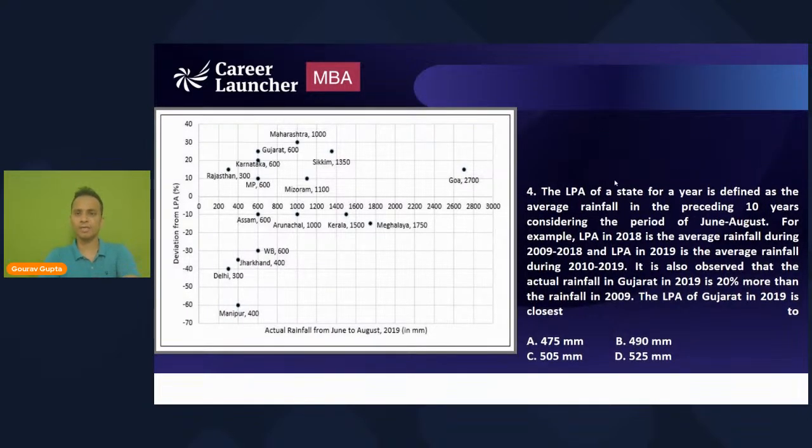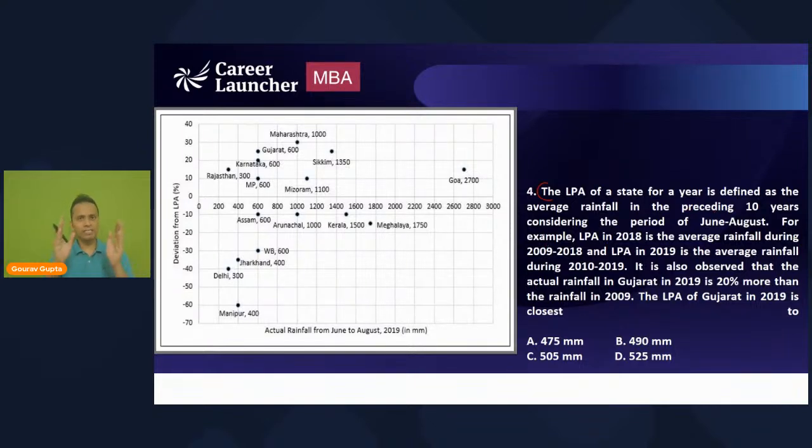Now, what all things we can get from the data that is given to us? First of all, let's determine what they're talking about. Are they talking about any particular state or a group of states? So the LPA of a state, now they are defining the LPA. The LPA of a state for a year is defined as the average rainfall in the preceding 10 years, considering the period of June to August.